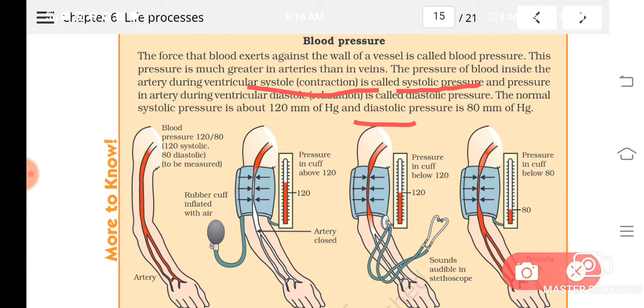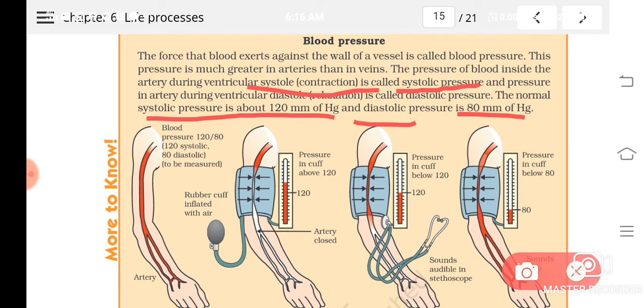So during diastole, the force exerted by the blood on the walls of the blood vessel is called diastolic pressure, and that will be around 80 mm of Hg. This is the unit in which the pressure is expressed, and systolic pressure is about 120 mm of Hg. Next moment, when the blood reaches the ventricle, it contracts, isn't it?